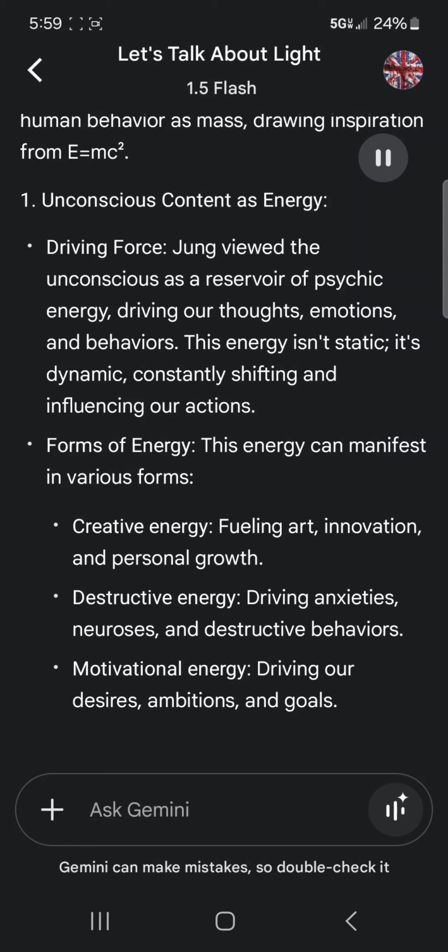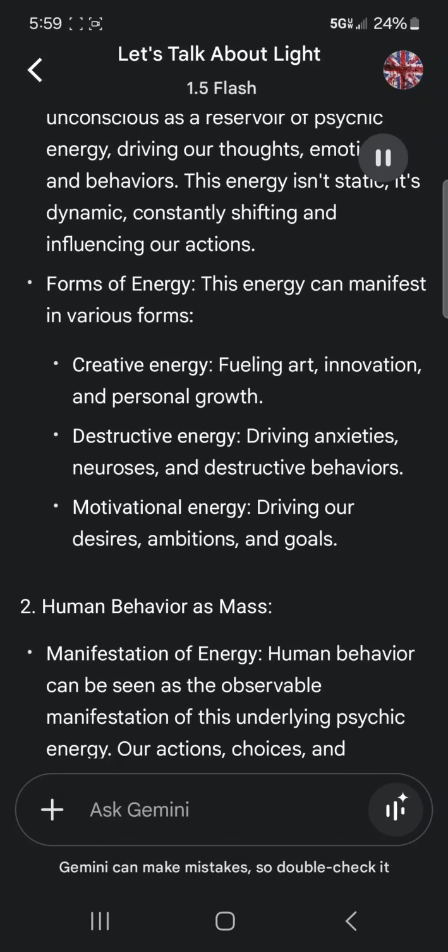Forms of energy. This energy can manifest in various forms. Creative energy, fueling art, innovation, and personal growth. Destructive energy, driving anxieties, neuroses, and destructive behaviors. Motivational energy, driving our desires, ambitions, and goals.